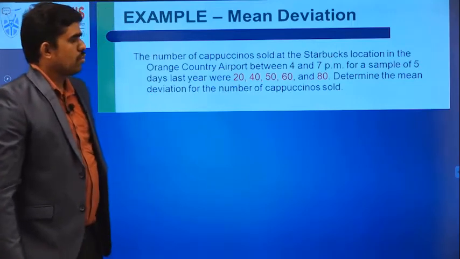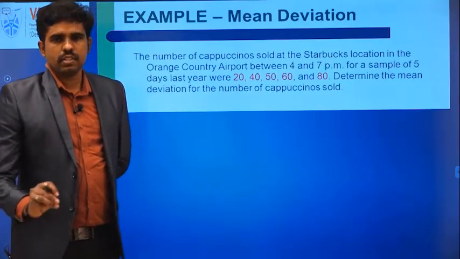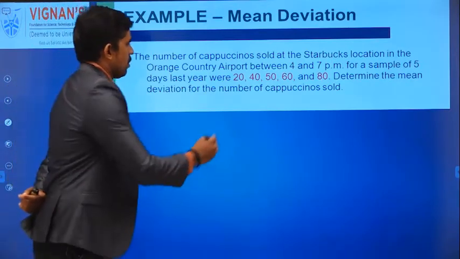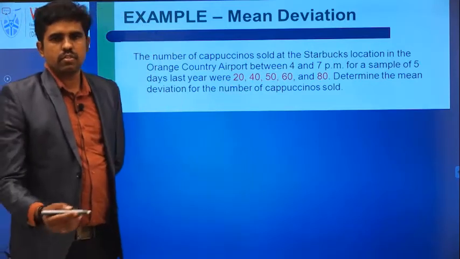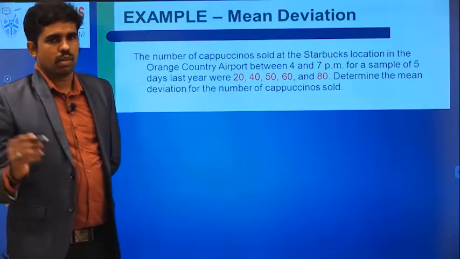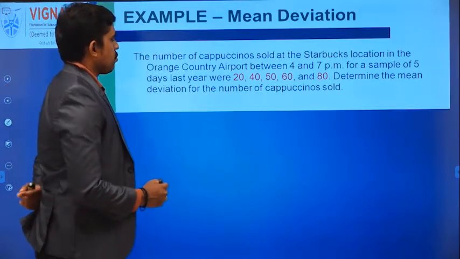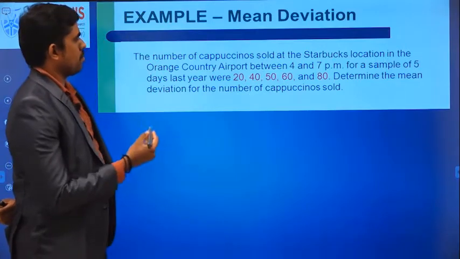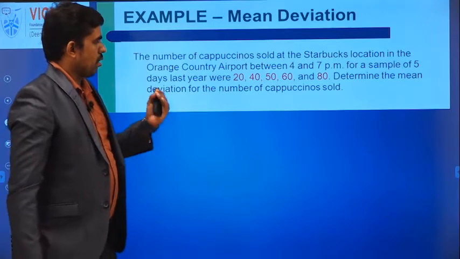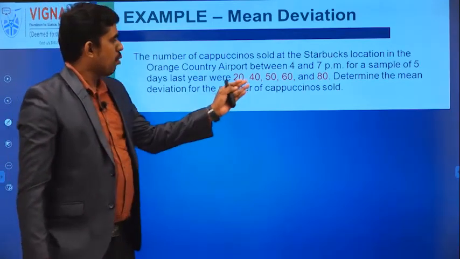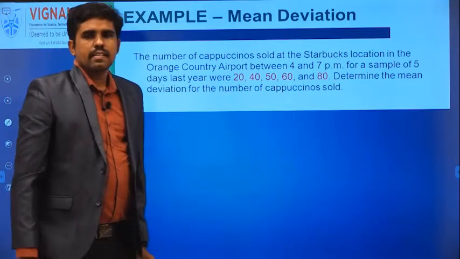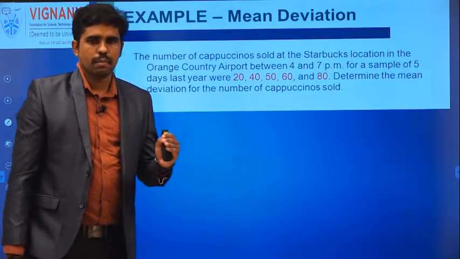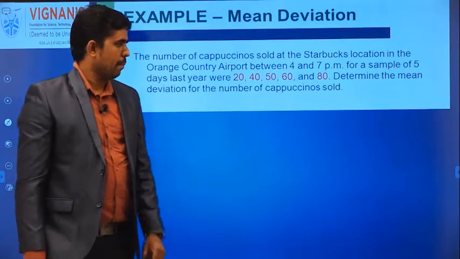I will explain how to find the mean absolute deviation for the first type of data. What is the first type of data? Raw data. Since there is no frequency, which means for each and every value the frequency is 1, you can understand that. So the values are 20, 40, 50, 60, 80. What is the data given? The number of cappuccinos sold at a particular shop between 4 and 7 p.m. The sales details are given for a sample of 5 days. So 5 values are given in the data.